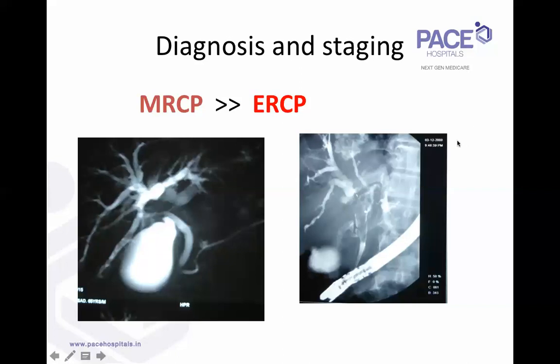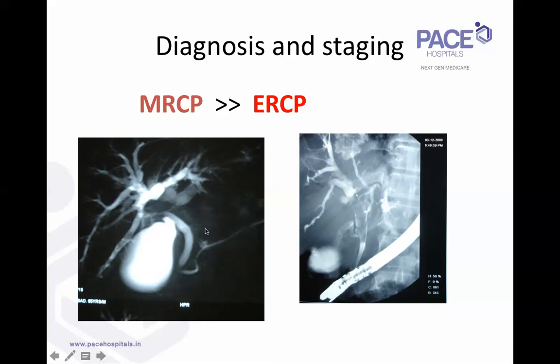The problem is ERCP, when you inject contrast, you might fill up only one side. Once hilar cholangiocarcinomas go beyond the confluence, they'll have multiple blocks. In the ERCP, you might actually cannulate only one of the systems. You inject contrast into the other systems, infect them, and then the patient gets into problems like recurrent cholangitis. Over the years, I've seen so many patients of hilar cholangiocarcinoma who undergo an ERCP, and post injection of contrast, they just go into a septic shock and flare up and die within 5 to 6 hours with a fulminant cholangitis. So definitely ERCP has no role in diagnosis and staging of hilar cholangiocarcinoma.